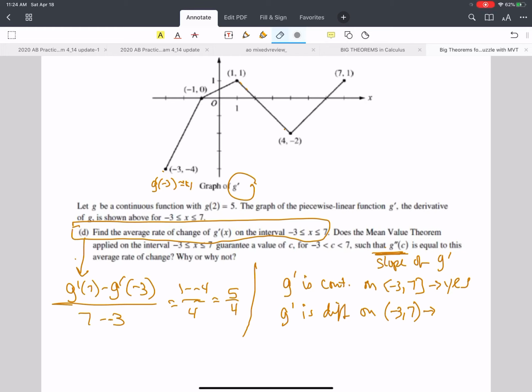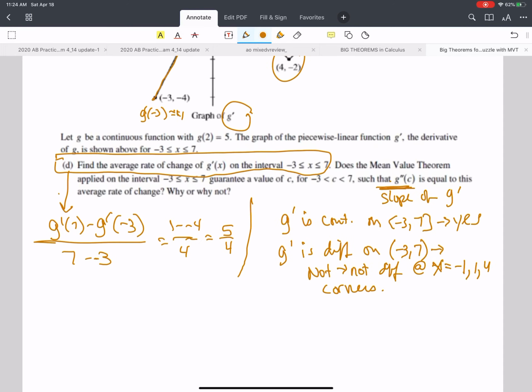And that means I'm looking for corners now. And I'm like, corner, nope, corner, nope, corner. No, it is not differentiable on 3 occasions. So no, not differentiable at x equals negative 1, 1, and 4. And you can say because corners. No one's going to be upset with you if you say that.